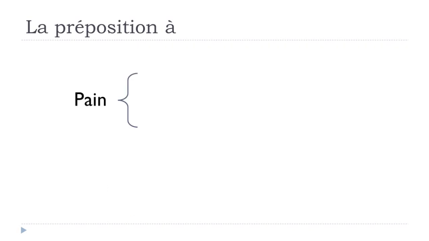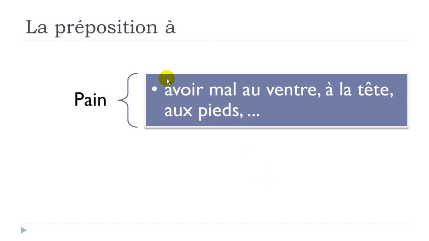The pain. Normally we've got this expression. When you want to say that you've got an ache, something somewhere in your body, avoir mal and then à. And then you will combine it with the article. Ventre would be stomach, so stomach ache would be avoir mal au ventre.